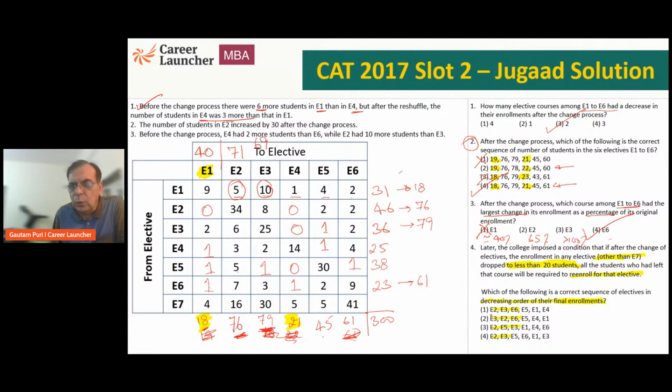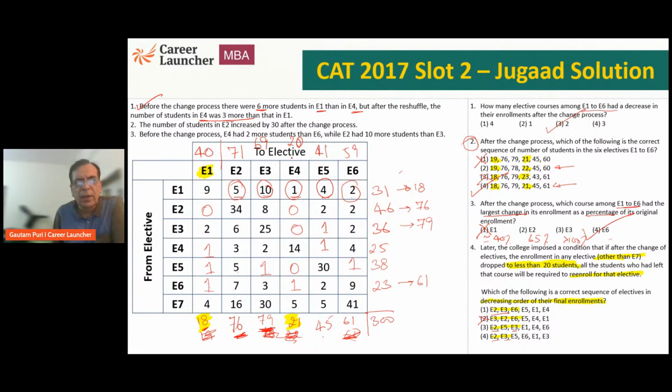Decreasing order. E2 is greater than E3, that is fine. Choice 2 is wrong. E2 greater than E3. Okay, no problems. What about E4? From 21, this one person will go back. So E4 will become 20. E5, out of 45, 4 will go back, and that means we'll be left with 41. And the last one, out of the 61 in E6, 2 will go back to E1. We'll be left with 59.